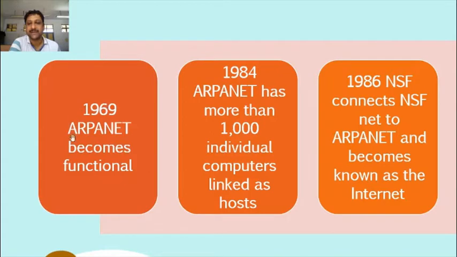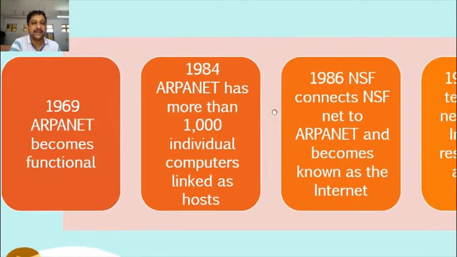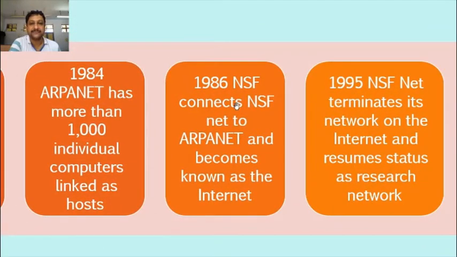Later, in 1984, ARPANET had more than 1000 individual computers linked as hosts. It had evolved into a very large network. Then in 1986, NSFNet connected to ARPANET and it became known as the internet, also with some private companies' networks.